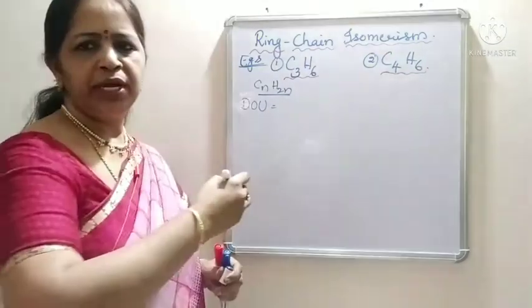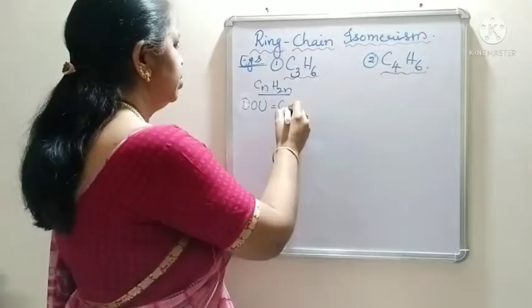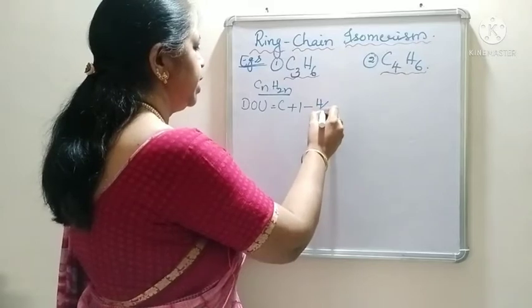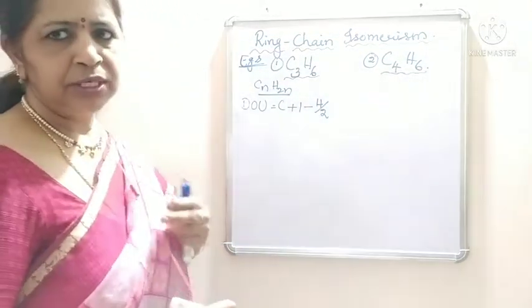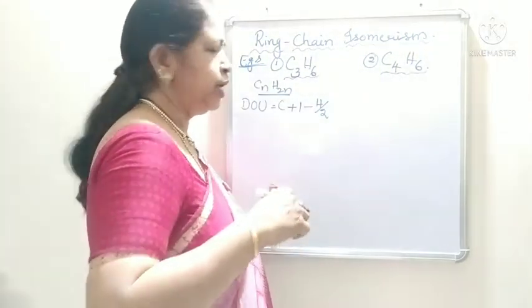What is the formula for degree of unsaturation? It is number of carbon atoms plus 1 minus number of hydrogens by 2. There are no nitrogens or halogens, so we need not write N by 2 or X by 2.